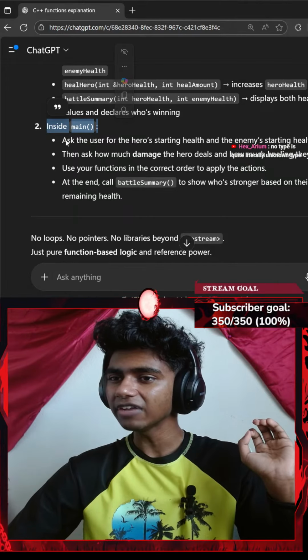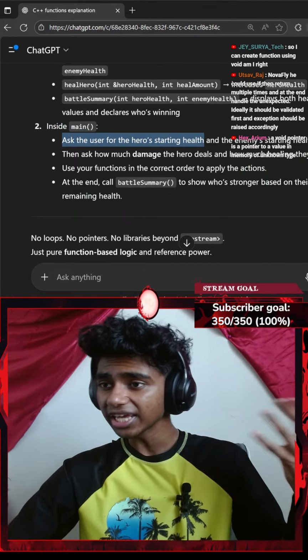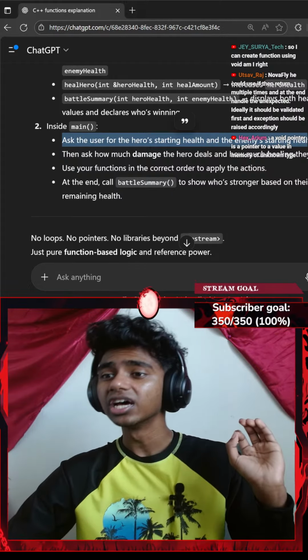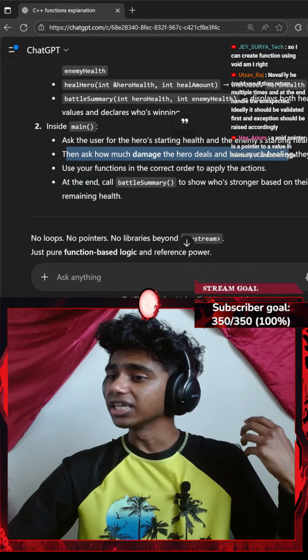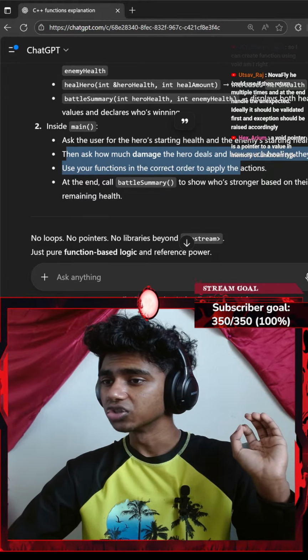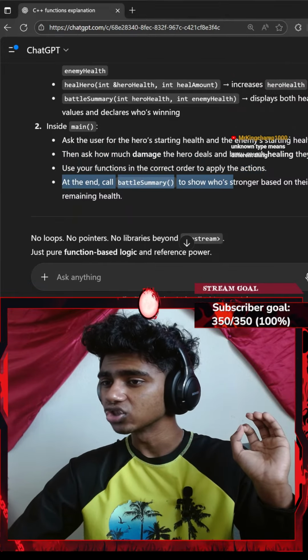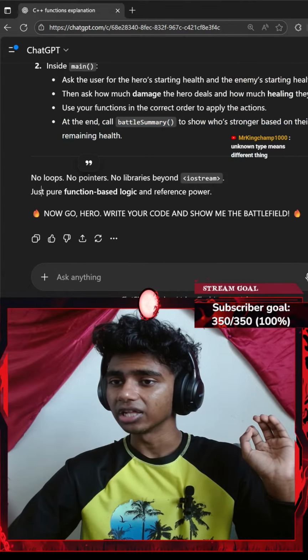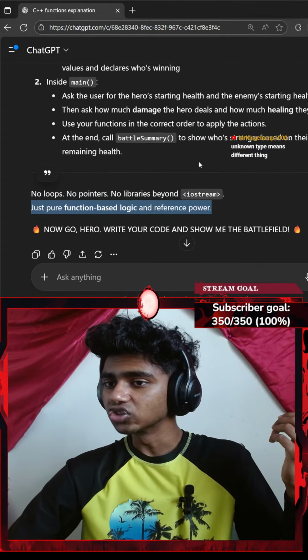Okay, inside the main function, ask the user for the hero's starting health and the enemy starting health, then ask how much damage the hero deals and how much healing they receive. Use your functions in correct order to apply the actions. At the end, call battle summary to show who's stronger based on their remaining health. No loops, no pointers, no libraries beyond iostream.